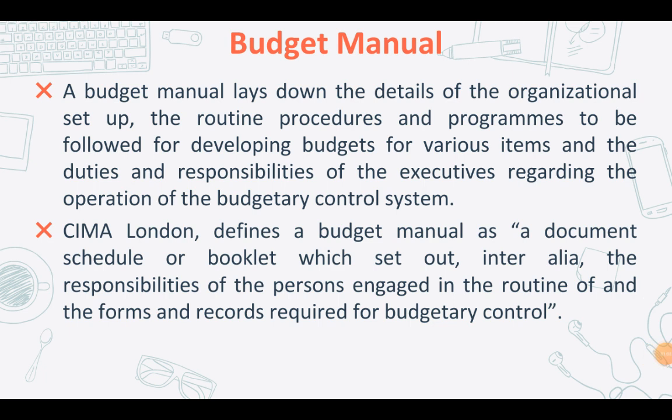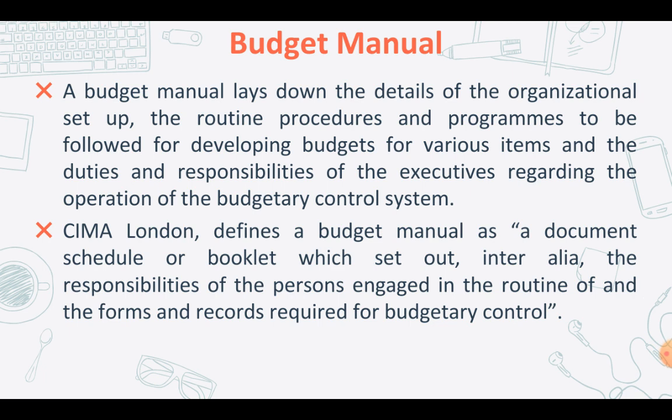So a budget manual basically lays down the details of the organizational setup, the routine procedures, as well as the programs to be followed for developing budgets for various items, and the duties and responsibilities of the executives regarding the operation of the budgetary control system. So this is the meaning of your budget manual.